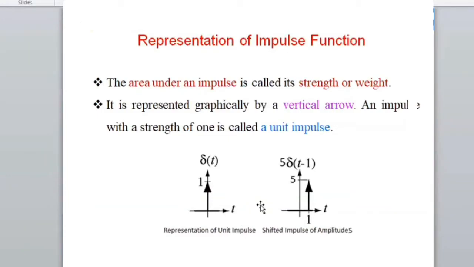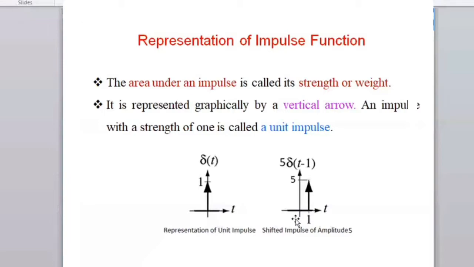So this is the representation of an impulse wave. The area under the impulse, or weight, is called the strength or weight. It is represented graphically by a vertical arrow. Theoretically, when t equals 0, delta of t is 1. Otherwise it is always 0. When t is not equal to 0, the impulse function is always 0.